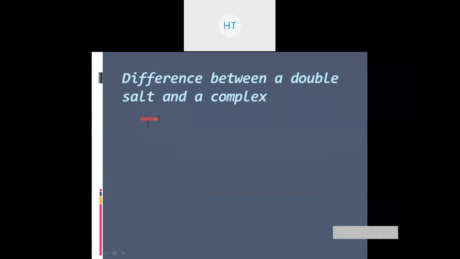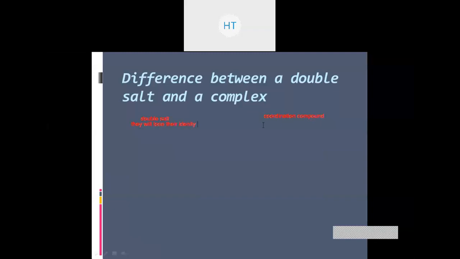So on one side we have the double salt and on the other a coordination compound. When you put a double salt into water, they will lose their identity. यानी कि वो completely solvent form में चला जाएगा, completely dissociate हो जाएगा.